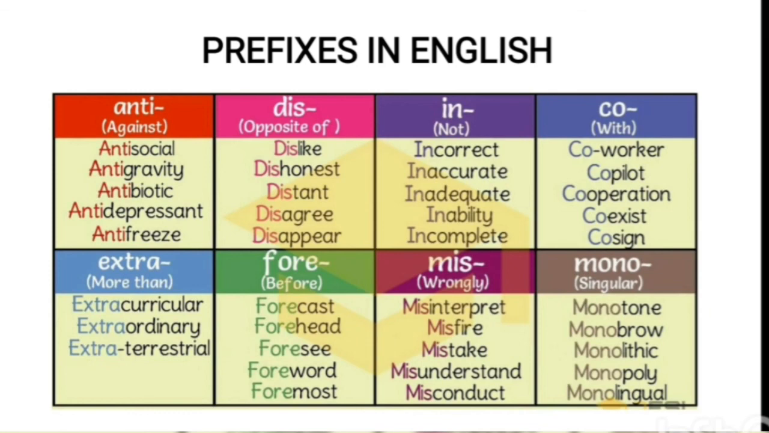The next prefixes in English. For example, these prefixes are so common and we can use them in the English language. For example, anti-social, dislike, correct, incorrect, co-worker. For example, extracurricular, forecast, and so on.